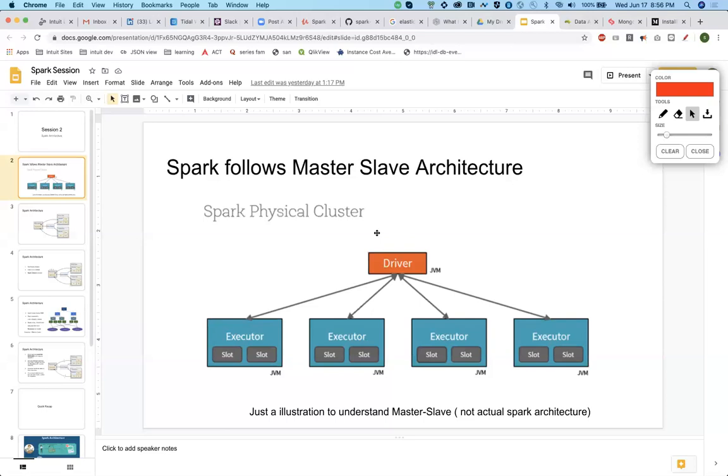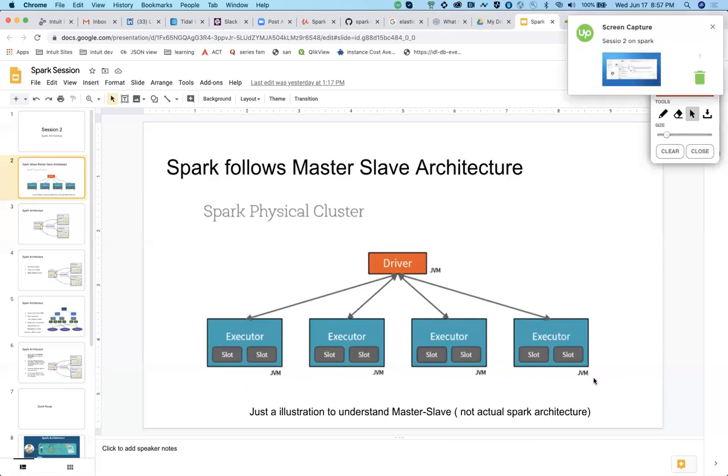Now, why is this important? A driver is there, that is fine. Now, let's say we have given an operation, but due to some reason, this first machine went down. Now, instead of 4 parallelism, we will do it in 3 parallelism. That will slow down your process, but it will never break the process.